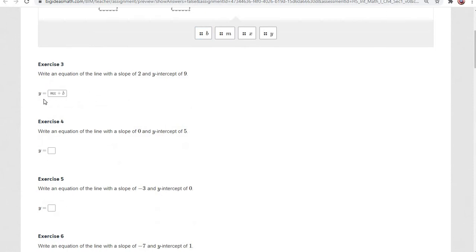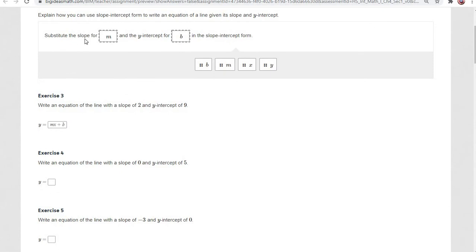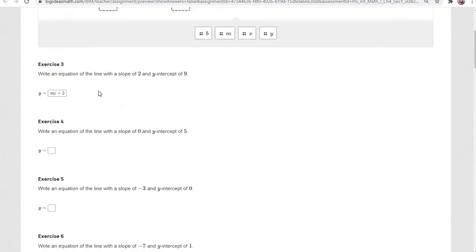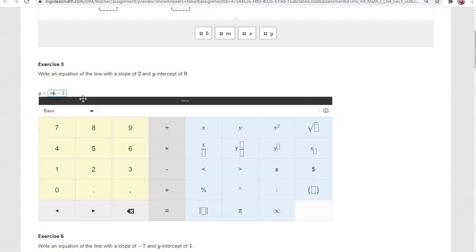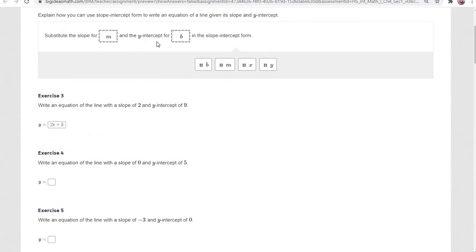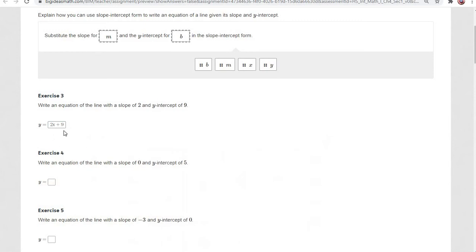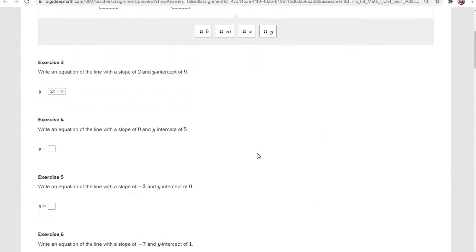I started off by just writing y equals mx plus b in this box. This is not the answer, but this is just where we start. For all of these, this is where we're going to start: y equals mx plus b. And like we said up here, what we're going to do is substitute the slope for m. It says the slope here is 2, so we replace m with 2. And then it says the y-intercept is 9, so we replace b with 9. And that is our answer here: y equals 2x plus 9.